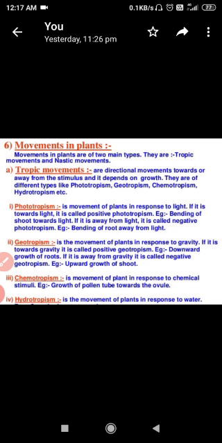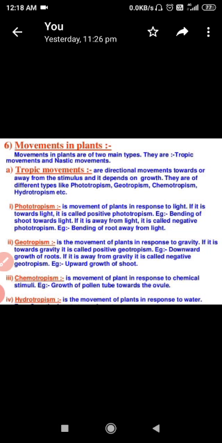Tropic movement depends on growth, whereas nastic movement is independent from growth. So let's explore tropic movement.